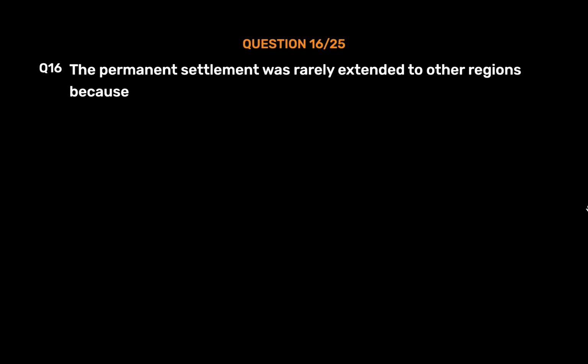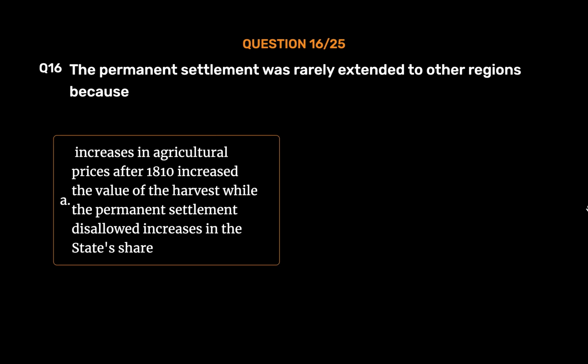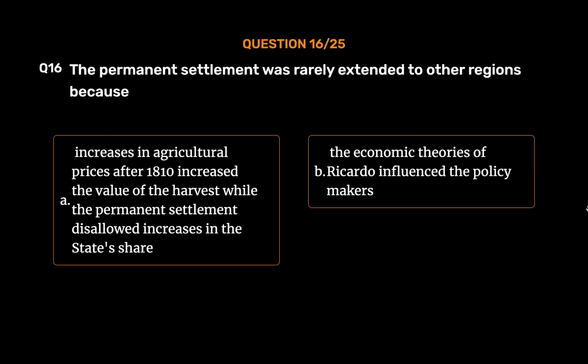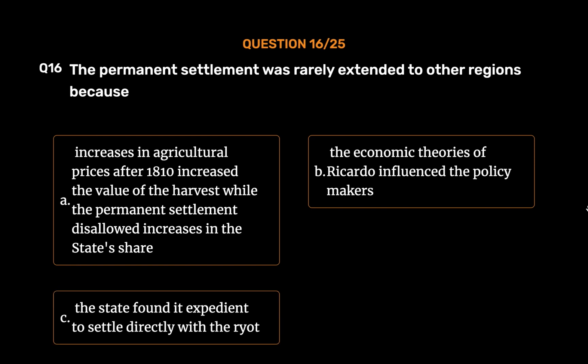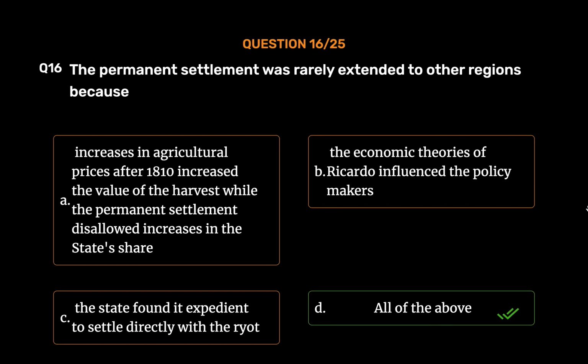Question number 16. The permanent settlement was rarely extended to other regions because: Option A. Increases in agricultural prices after 1810 increased the value of the harvest, while the permanent settlement disallowed increases in the state's share. Option B. The economic theories of Ricardo influenced the policy makers. Option C. The state found it expedient to settle directly with the ryot. Option D. All of the above. The correct answer is Option D.